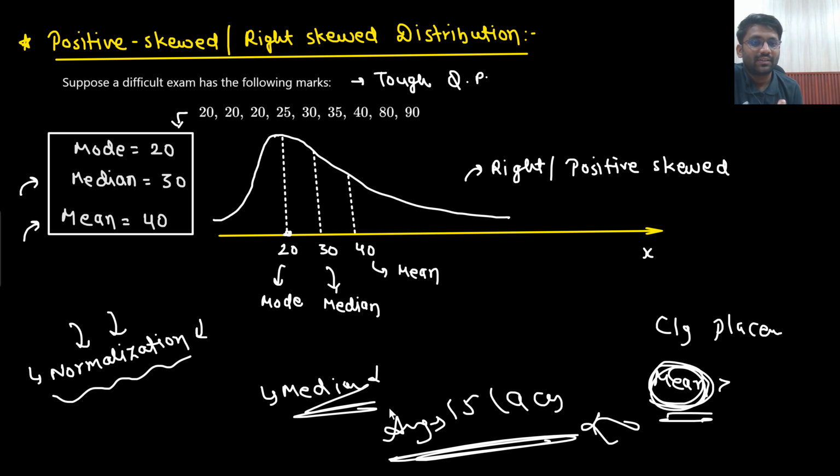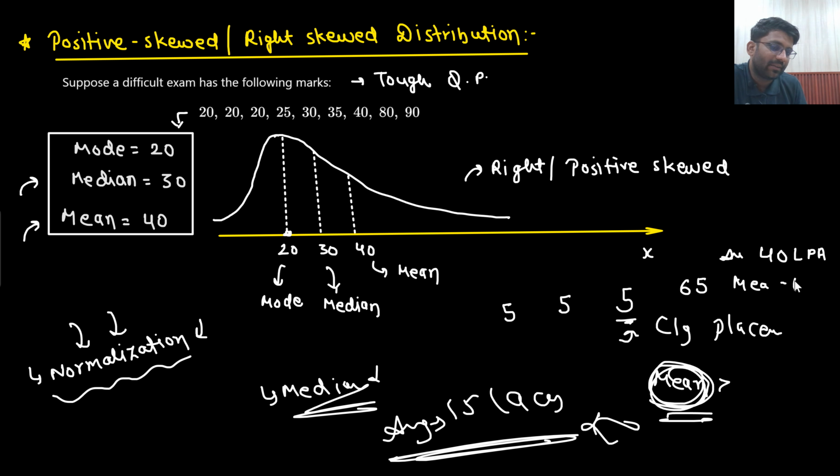we will be exposed. Let's say there are 4 guys who are getting placed, with one guy getting 5 lakh, other guy getting 5 lakh, other guy also getting 5 lakhs, and some guy getting 65 lakhs package. So what will be the average? Sir, average will be 70, 10, 80, average package will be 40 LP. But right in the middle, this is the average and median will be 5 LP.